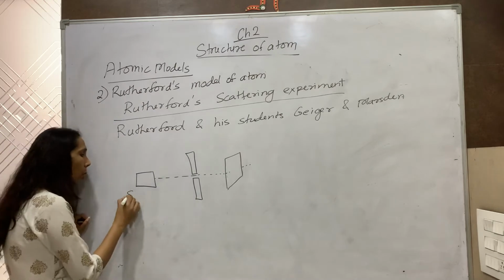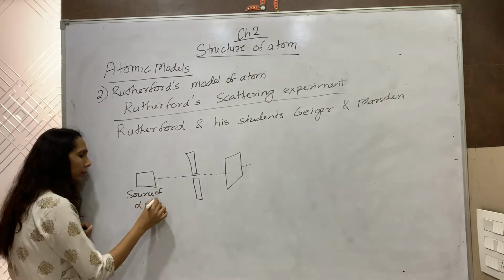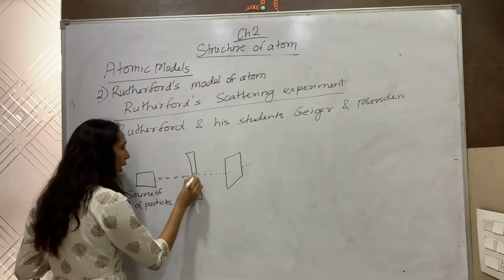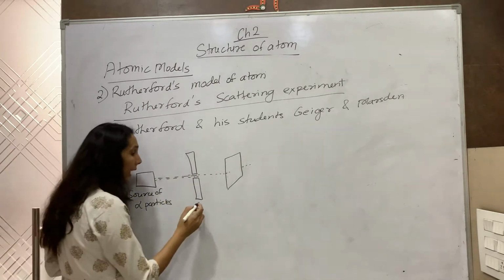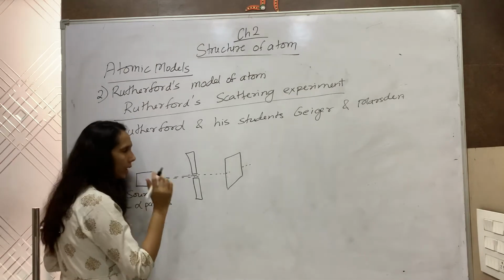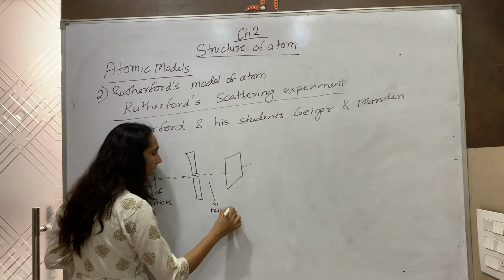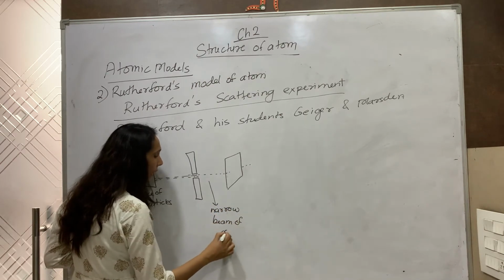This is the source of alpha particles. The alpha particles coming out are passed through a small hole in the lead plate. This is the lead plate, and there is a small hole in it to obtain a narrow beam of alpha particles.